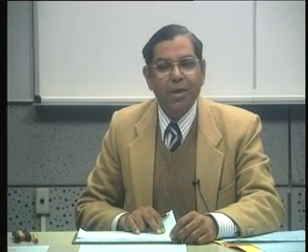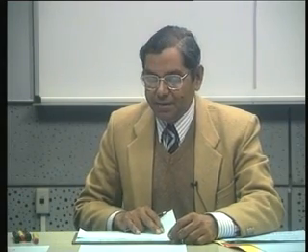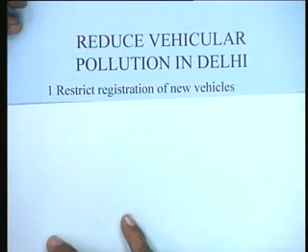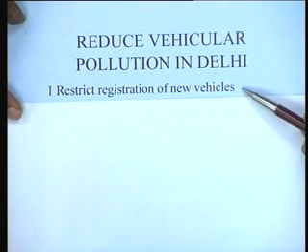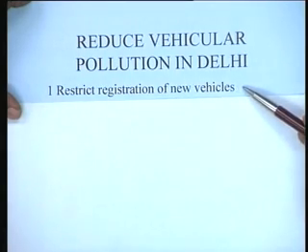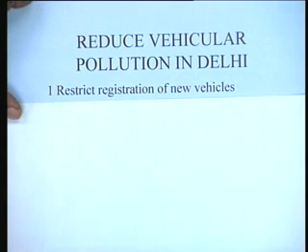Now let us undergo a kind of brainstorming, and all of us will try to identify some kind of a list. So obviously maybe one particular project that could be identified is restrict registration of new vehicles. That means instead of stopping production, you can assume that production of vehicles takes place where it goes to unpolluted cities, but to polluted cities we don't allow vehicles to enter. Restrict registration of new vehicles could be one way of dealing with this, the first exercise. We will evaluate it subsequently, go through a screening and find out what is the best.